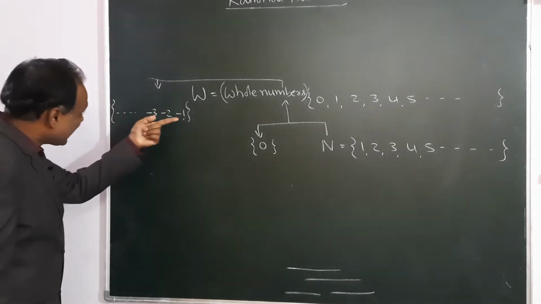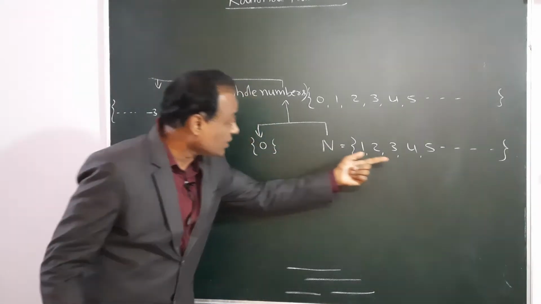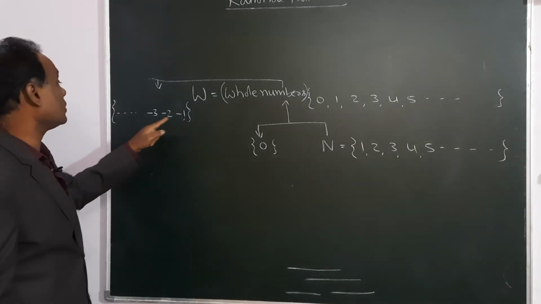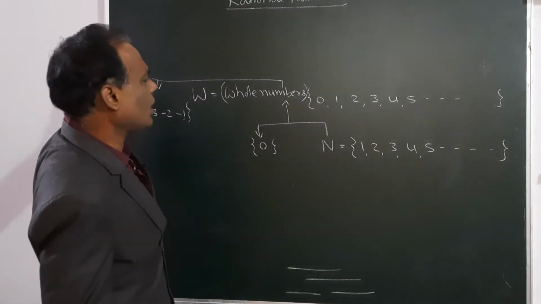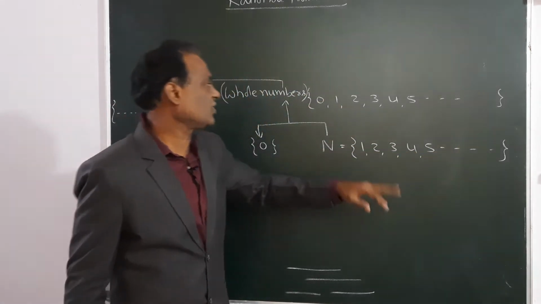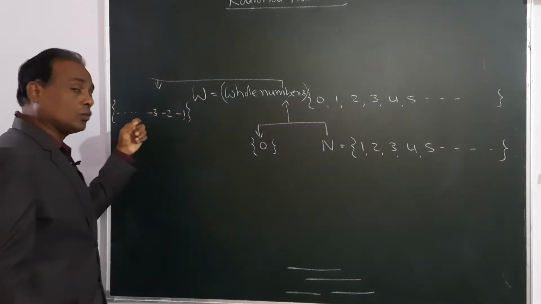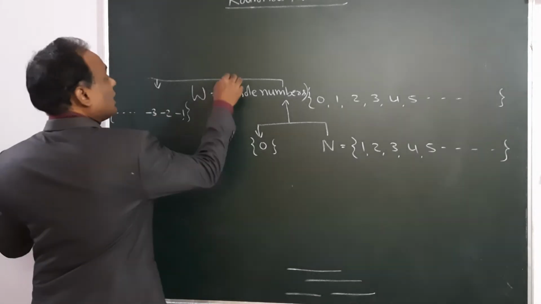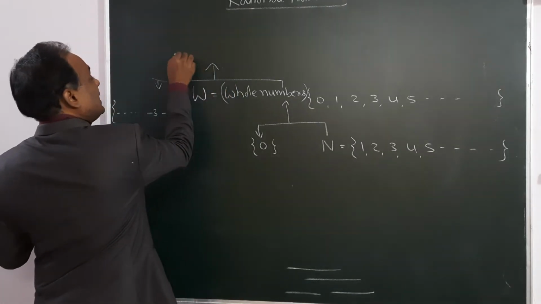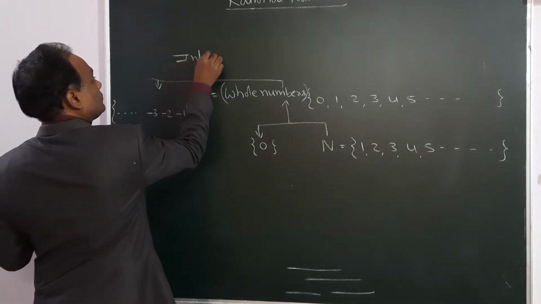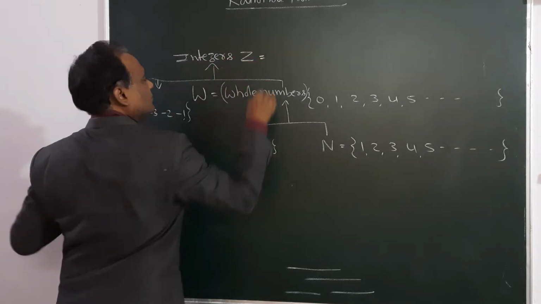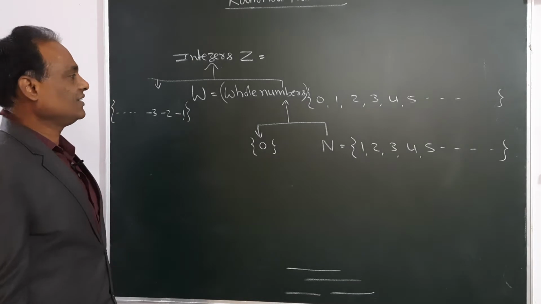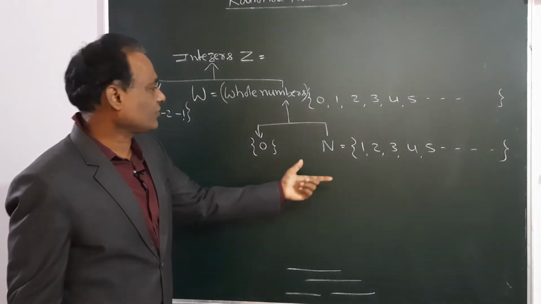If these numbers are added, the total set of all the numbers 1, 2, 3, 4, 5, 6, 0, minus 1, minus 2, minus 3, minus 4 are called integers,